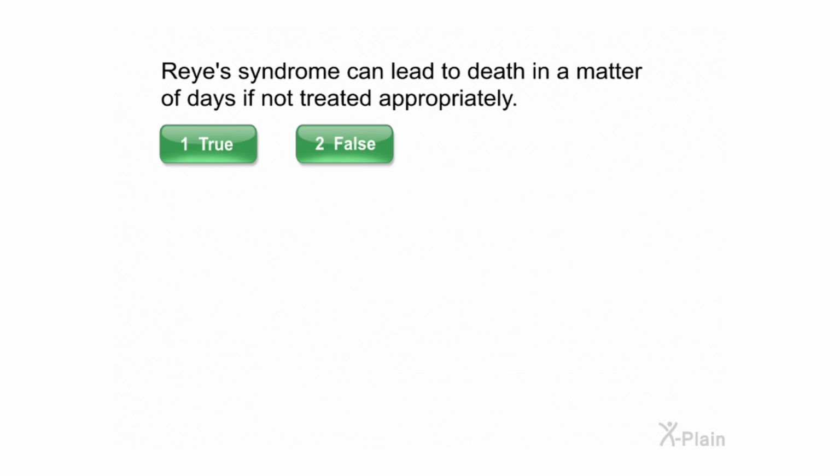Reye syndrome can lead to death in a matter of days if not treated appropriately. Select true or false. Correct.